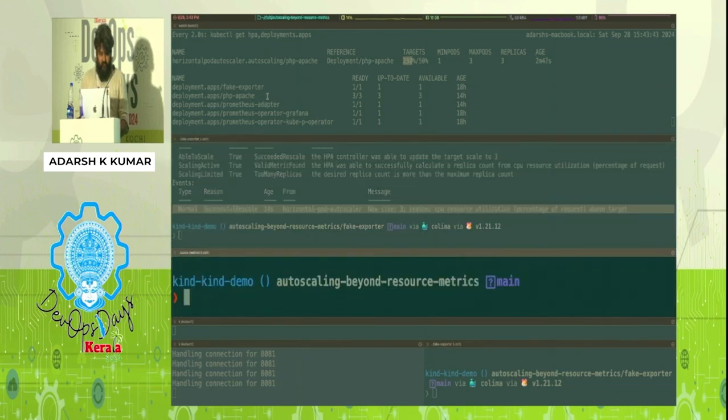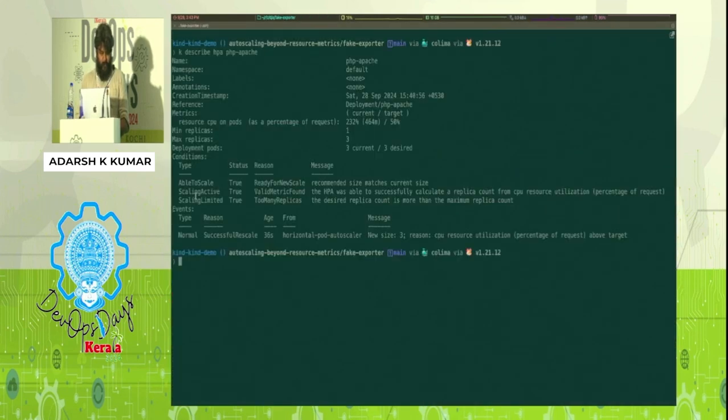Okay, while at it, I want to just show one more thing. If you see here, this last condition, scaling limited. While using any kind of autoscaling, one thing we have to do is have good monitoring on that to understand what basically happens. Otherwise, the cloud provider will become rich, or our performance won't be as expected.